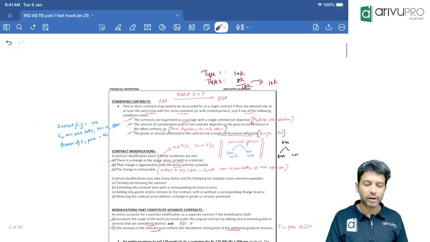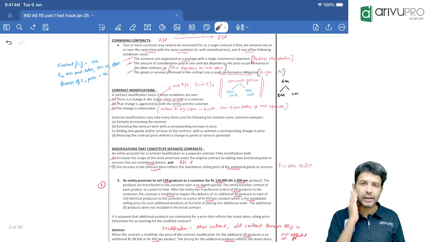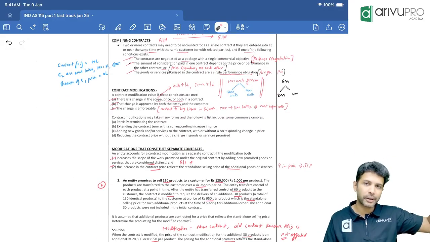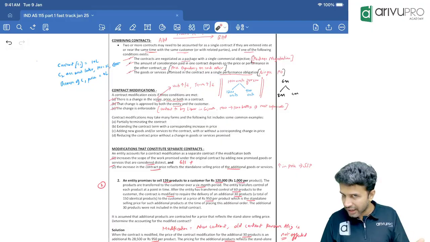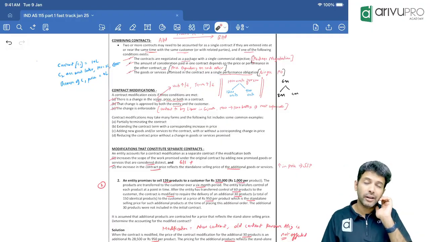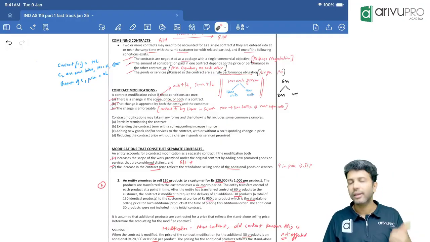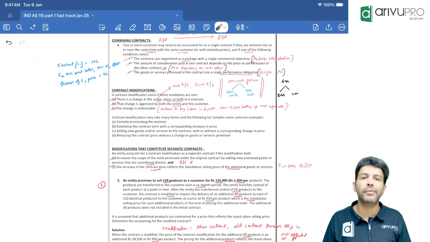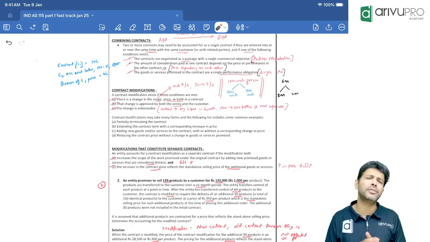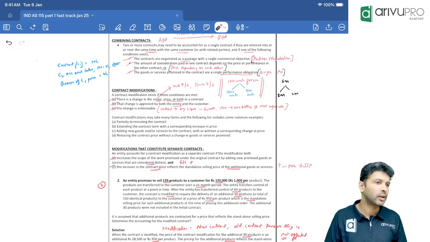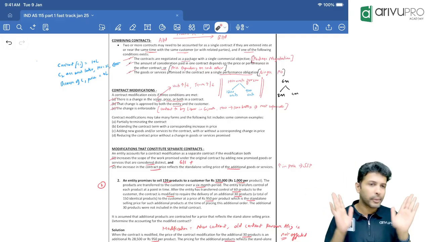Now, whenever there is contract modification, you can look at it from 2 angles. Either you treat that modification as a separate contract, or not as a separate contract. If you want to treat it as a separate contract, then a new good or service should be added, and the increase in contract price should reflect SSP, standalone selling price. Both should be satisfied. If you are treating it as a separate contract, then you apply all the 5 steps of revenue recognition separately. Existing contract accounting will not be affected.